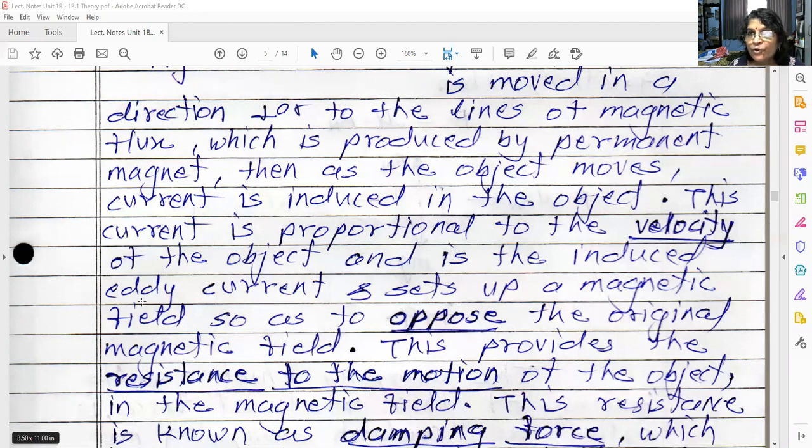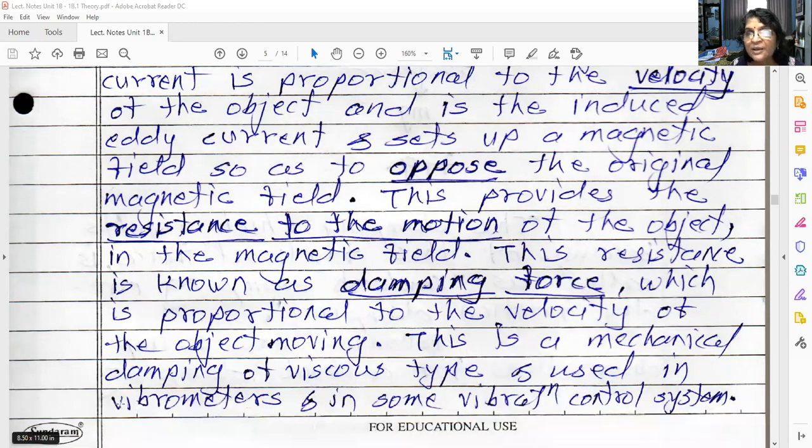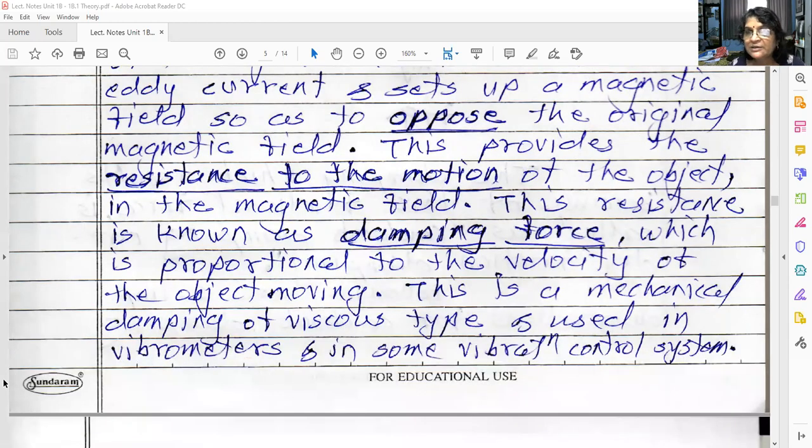Originally there is a magnetic field set up by the permanent magnets, and as you move the object inside it, that produces the eddy current, and that eddy current produces a magnetic field, which is nothing but the resistance offered to the motion of the object. This resistance is known as the damping force, which is proportional to the velocity of the moving object. So this is a mechanical type of viscous damping.